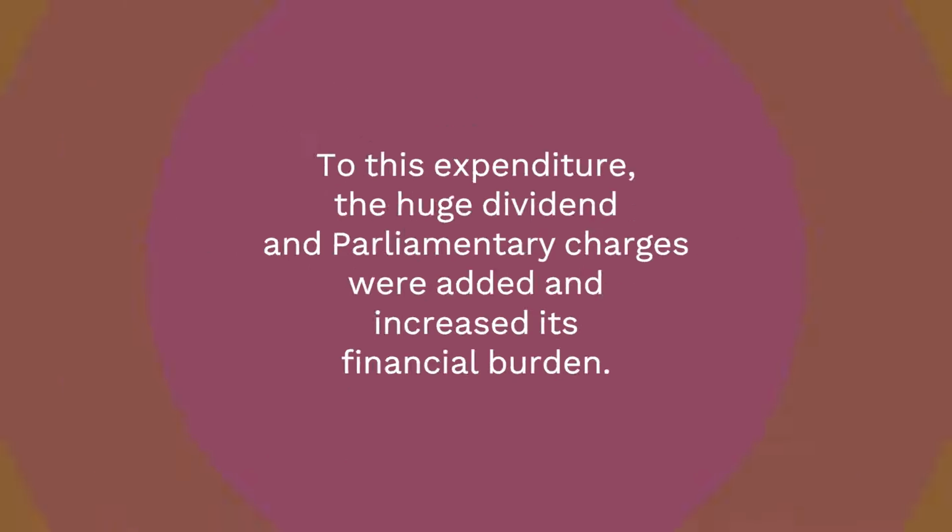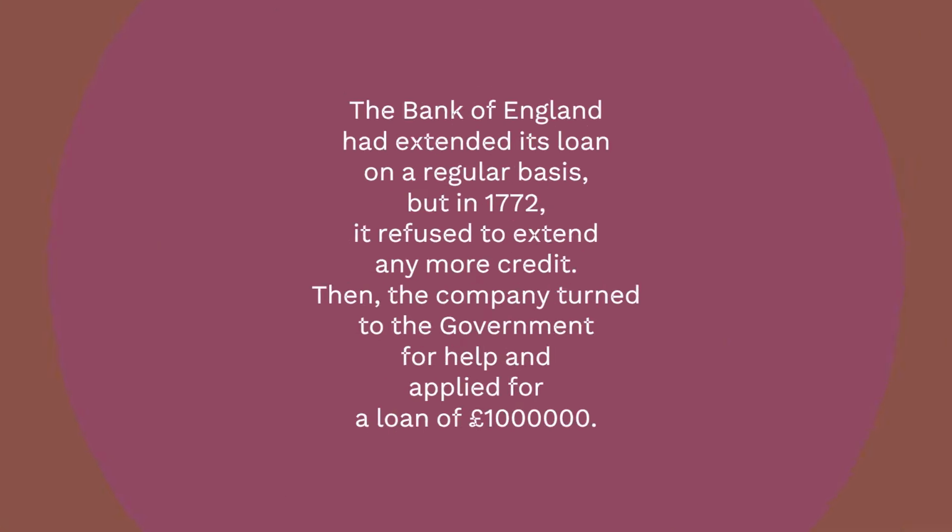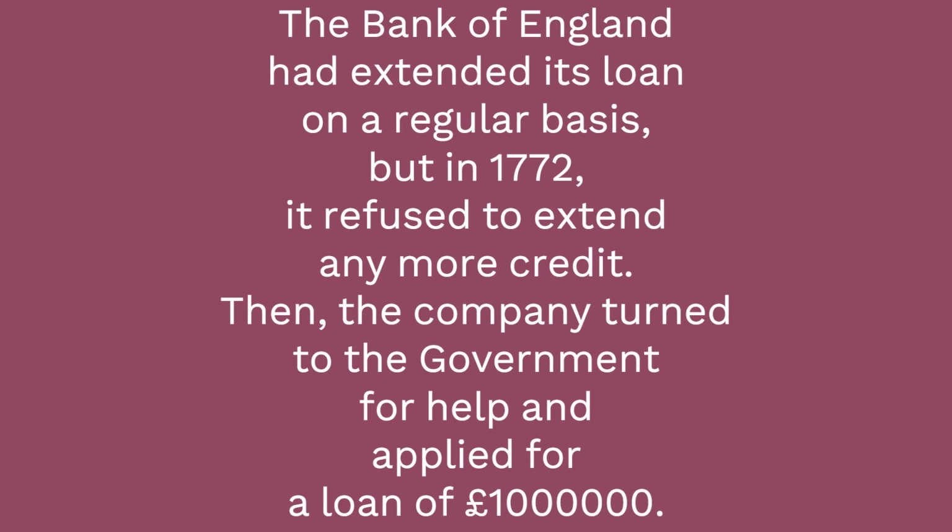In 1770, Bengal suffered a famine, which reduced its revenue collection. In 1772, the financial crisis became too acute, and the company virtually became bankrupt. It applied for a loan from the Bank of England. The Bank of England had extended its loan on a regular basis, but in 1772, it refused to extend any more credit. Then, the company turned to the government for help and applied for a loan of £10 lakh.